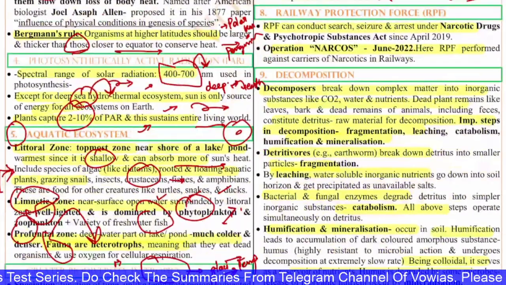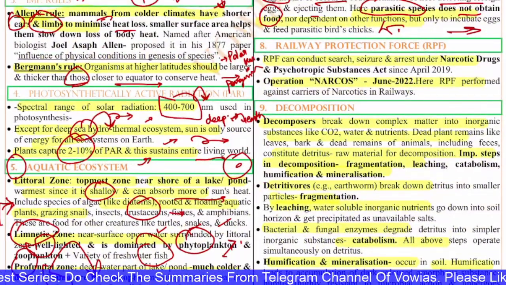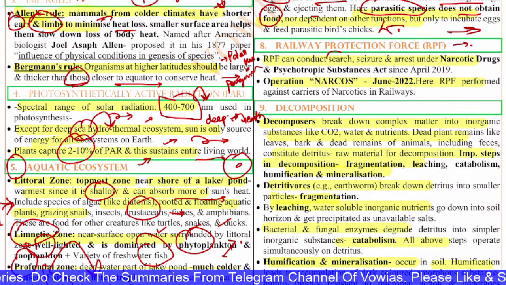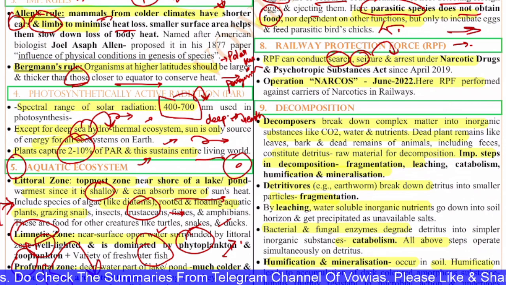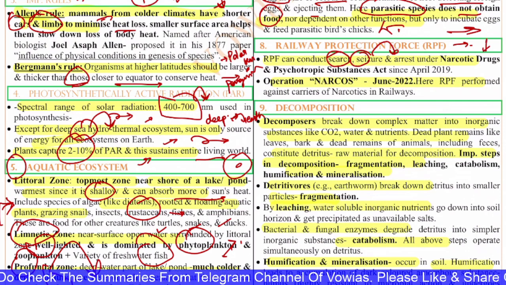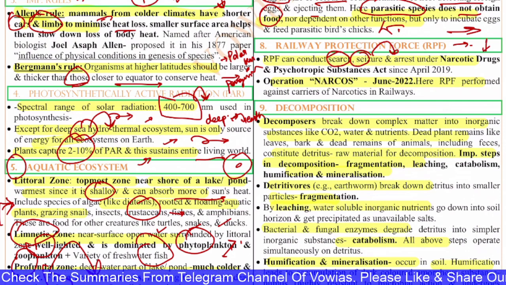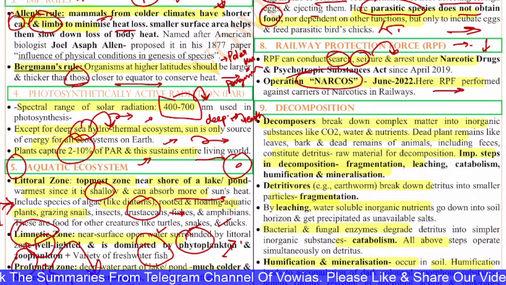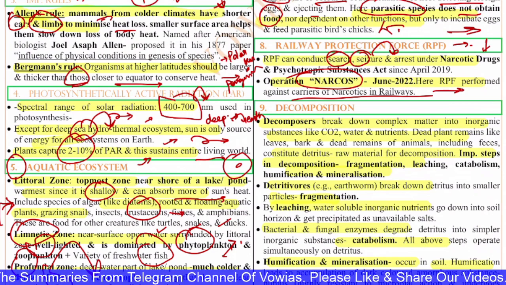Next, after this you have the 8th question with regard to the Railway Protection Force. The RPF have conducted search, seizure and arrest under the Narcotic Drugs and Psychotropic Substances Act. This operation is called Operation Narcos. In June 2022, the RPF performed it against the carriers of narcotics in railways.